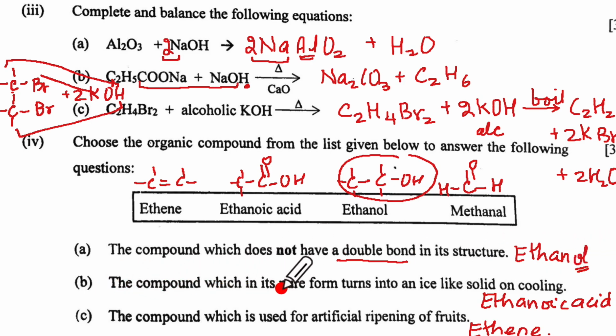B. The compound in its pure form that turns into an ice-like solid on cooling is acetic acid, which is also called ethanoic acid, that is the IUPAC name of acetic acid. The compound which is used for artificial ripening of fruits will be ethene. You can even have ethyne for ripening the fruits, but in our options we had ethene. So that is how we get full 10 marks for question 4. Give yourself marks, write in the comments.